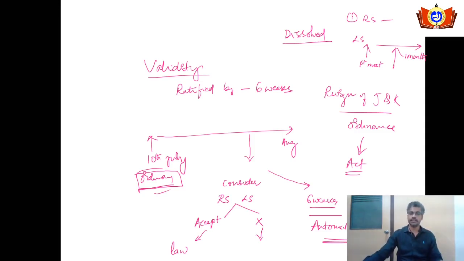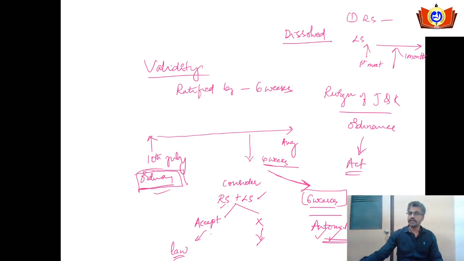In a normal condition, this is what happens. From the day of issue of the ordinance, it will be ratified before the 6 weeks. If the Lok Sabha and the Rajya Sabha accept it, it will become the permanent law. If it is discarded by either the Rajya Sabha or the Lok Sabha, it will lose its validity and be automatically discarded. If both the houses do not consider the ordinance, then after 6 weeks it will automatically lose its validity.